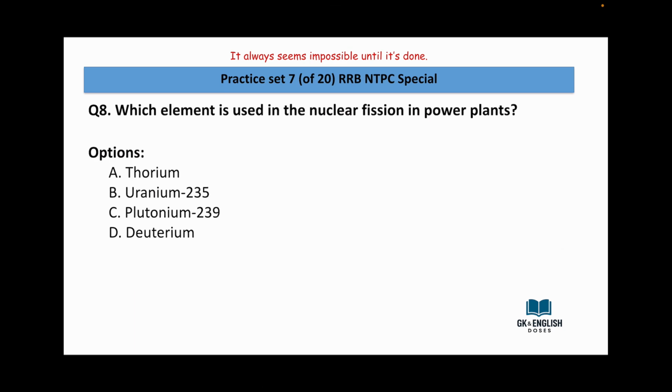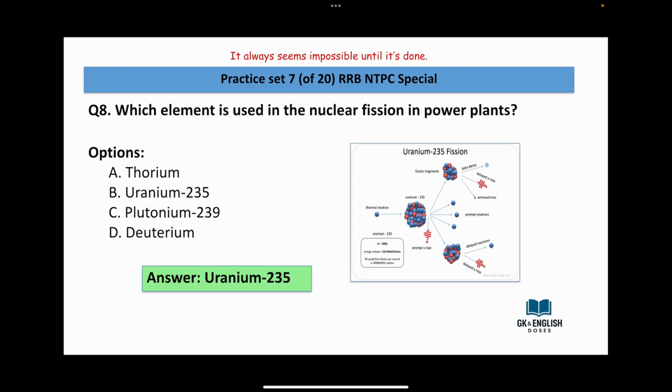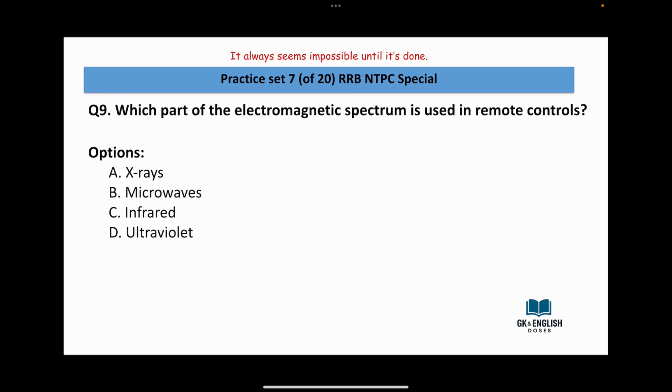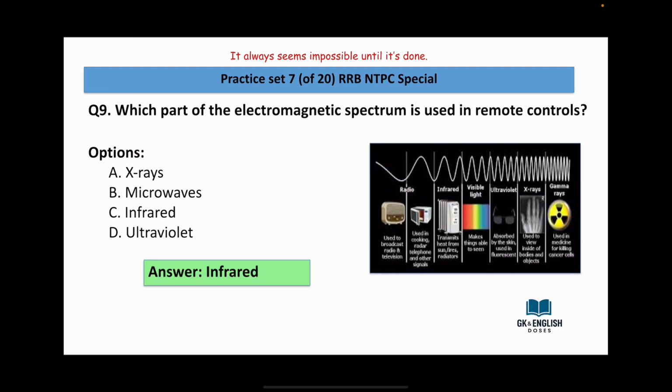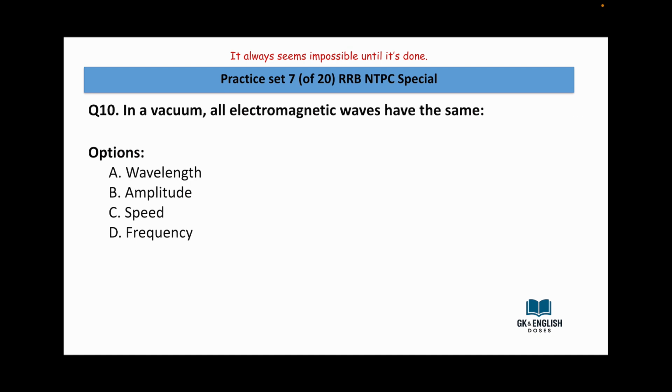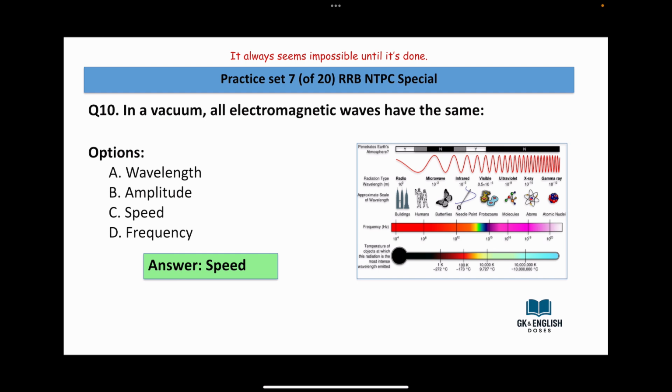Which element is used in the nuclear fission in power plants? Thorium, uranium 235, plutonium 239, deuterium. Answer is uranium 235. Which part of the electromagnetic spectrum is used in remote controls? X-rays, microwaves, infrared, ultraviolet. Answer is infrared. In a vacuum, all electromagnetic waves have the same: wavelength, amplitude, speed, frequency. Answer is speed.